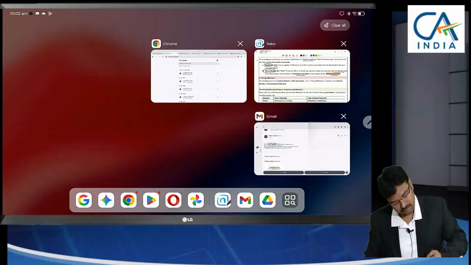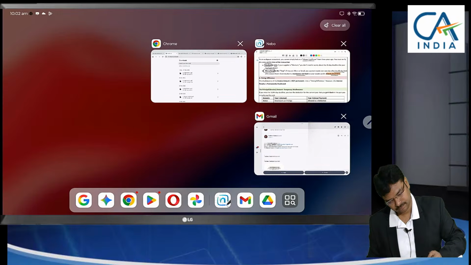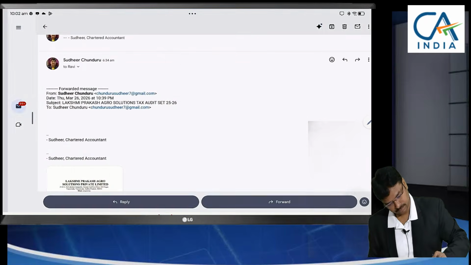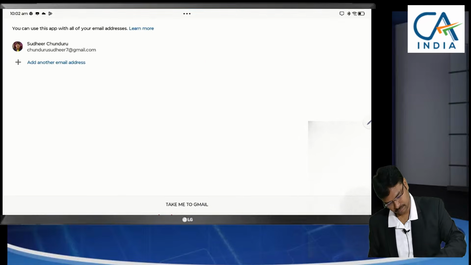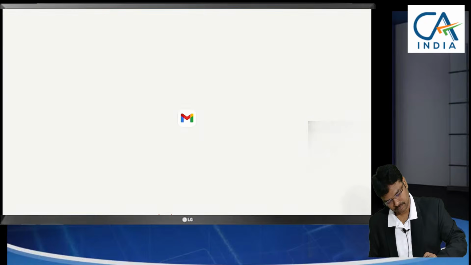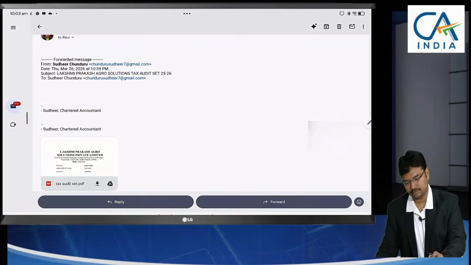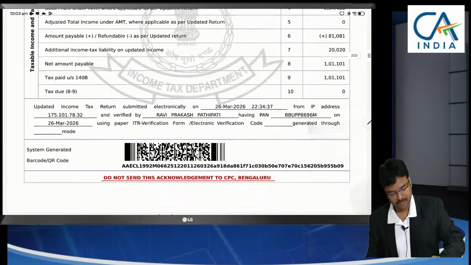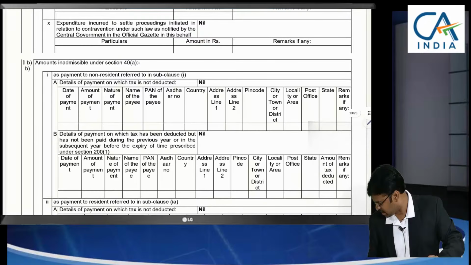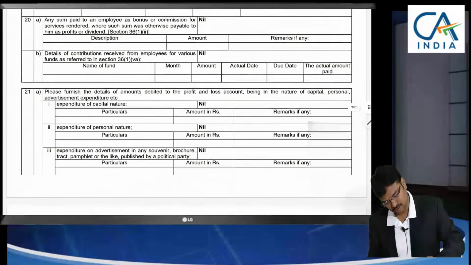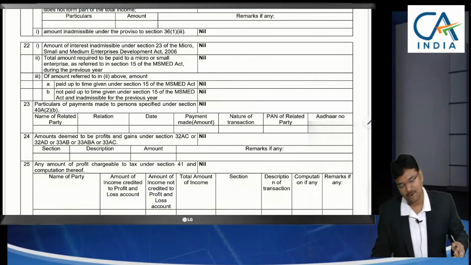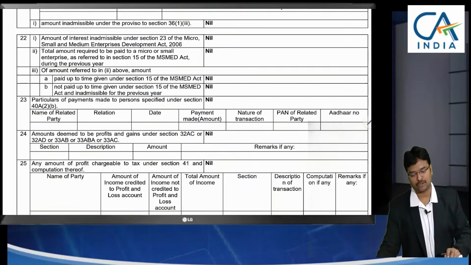Let us see this one. Here if you see clause number 22, which has specifically given regarding MSME aspects, which was earlier called as 43B(h), and now here if you see clause 22, amount of interest, here two things, interest and principal payment, two things has to be taken care here.